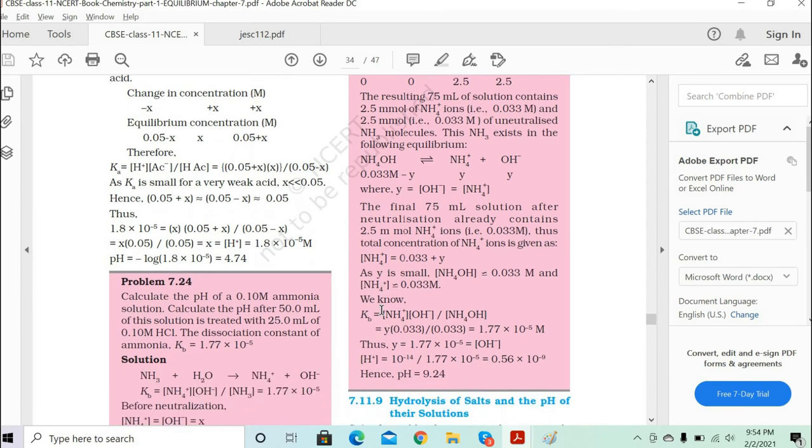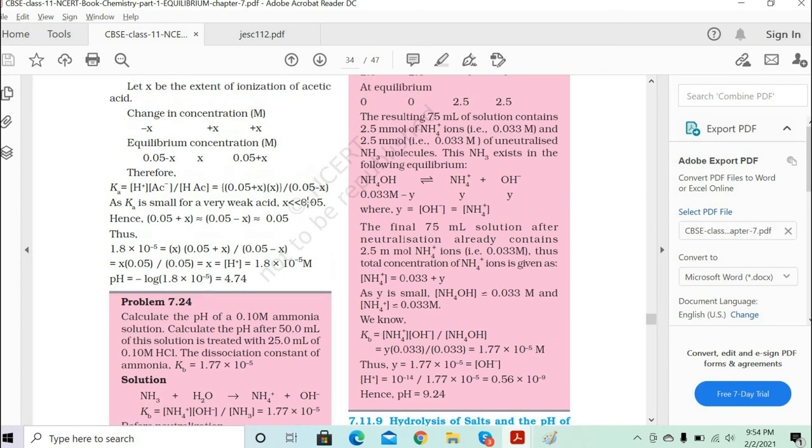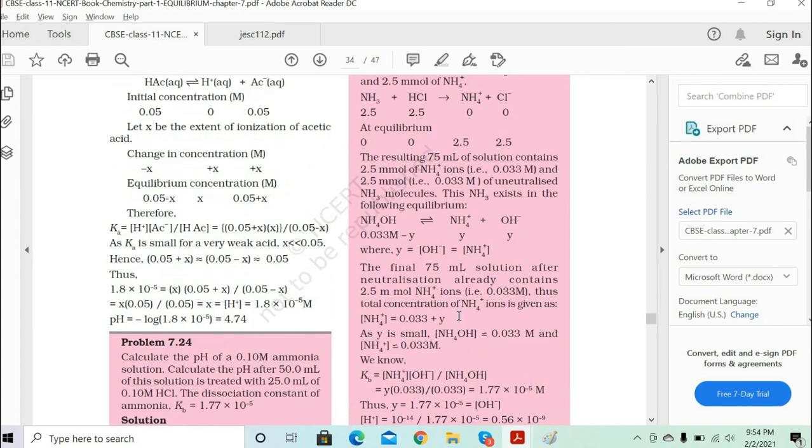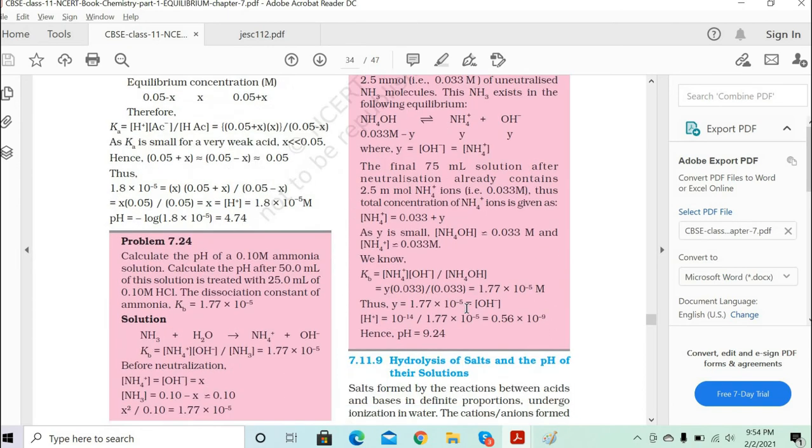Did he mention that HCl solution, right? Okay, he is asking you to find the resulting 75 ml solution, which contains the 2.5 moles of ammonium ions, that is 0.033 molar, and that 2.4 moles of 0.033 is neutralized by ammonia molecules, and this ammonium exists in the following equilibrium.